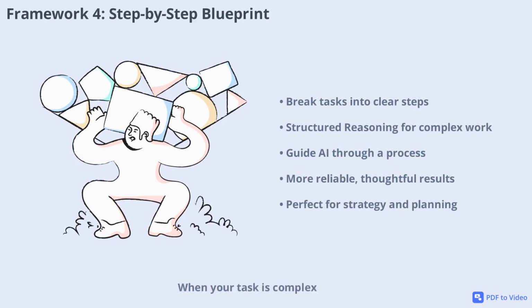When your task is complex, you need more than a good example, you need a process. The step-by-step blueprint, also known as structured reasoning, gives the AI a sequence to follow. Instead of asking for a final answer right away, you break down the task into steps. Identify the customer, define needs, create positioning angles, recommend content pillars, suggest a plan, and summarize the reasoning. This approach is perfect for strategy, research, planning, and problem solving. By guiding the AI through a logical workflow, you get more reliable and thoughtful results. Remember, professionals think in sequence, so your prompts should too.